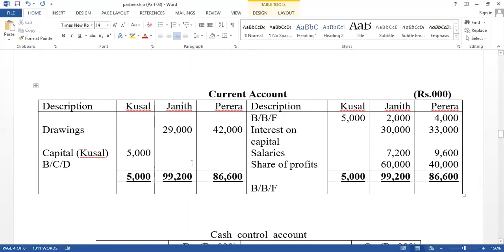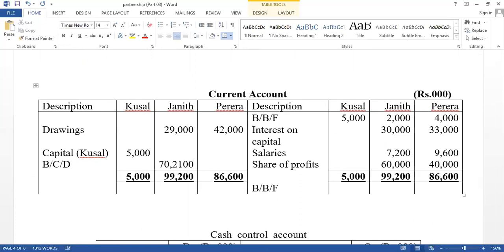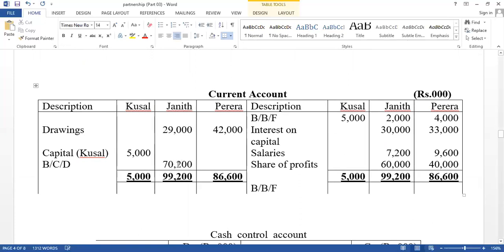Then this one minus this one, then closing balance can be calculated. 99,200 minus 29,000, therefore here value equals 70,200, closing balance. And here 86,600 minus 42,000, therefore here value equals 44,600, closing balance. Therefore, that value is carried down from debit side to credit side.